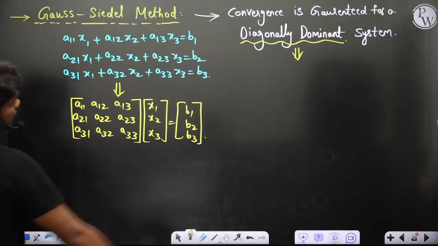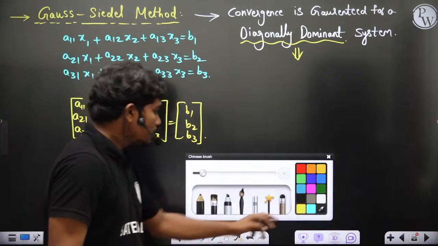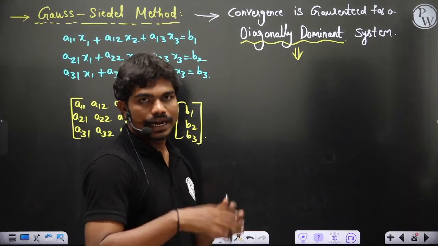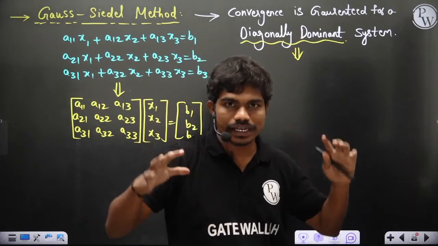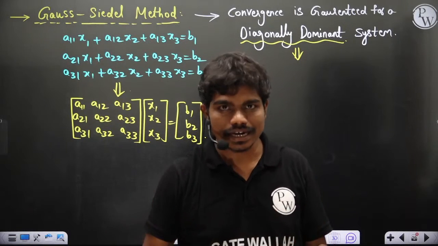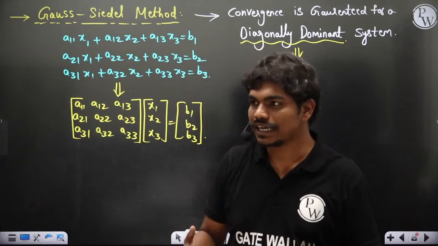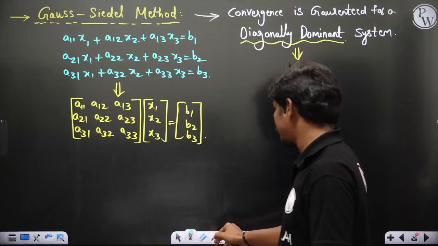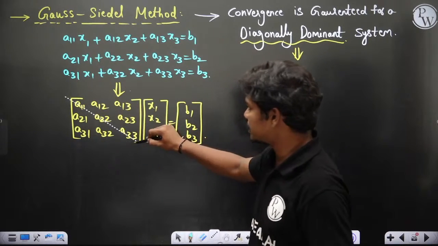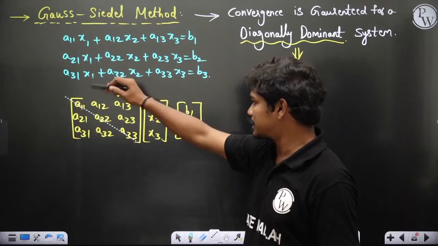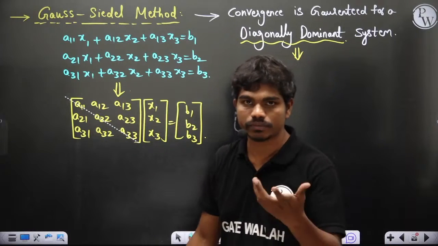A diagonally dominant system definitely has convergence, but for convergence to exist, the system need not be diagonally dominant. So what is this diagonal dominance? If you take these elements, this is the diagonal, correct? This is the principal diagonal of the coefficient matrix.